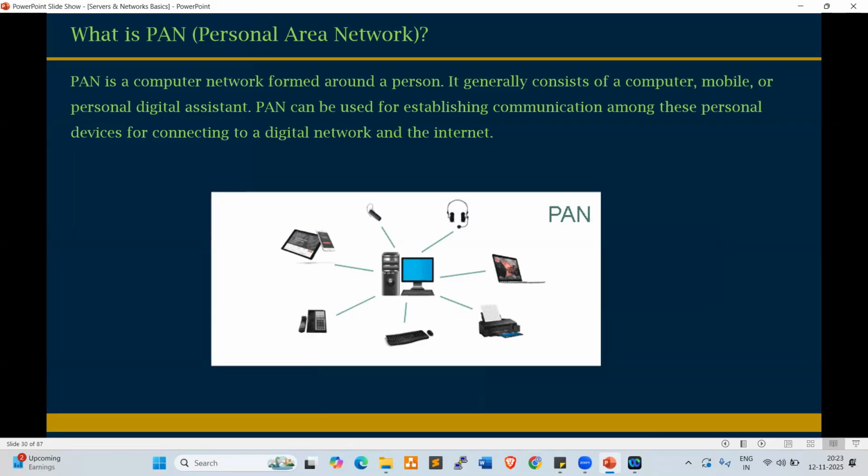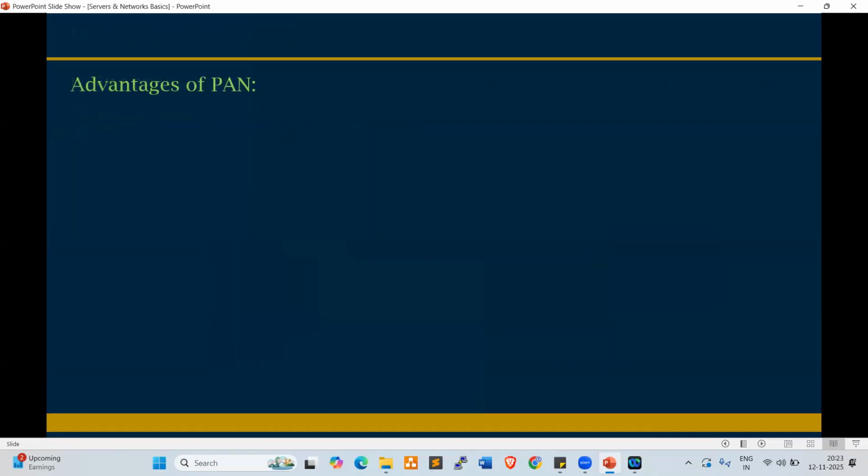PAN can be used for establishing communication among these personal devices, for connecting to a digital network and the internet. For example, while working on any activity, we can use a Bluetooth mouse, a Bluetooth keyboard, or a Bluetooth headset. We can take this Bluetooth headset and run the audios. We can move in the room, we can move on the floor. Now look at this, everyone.